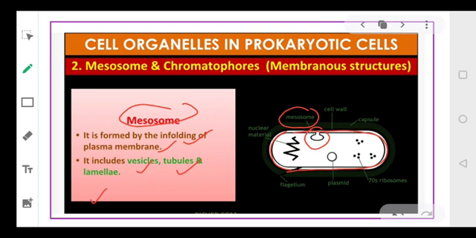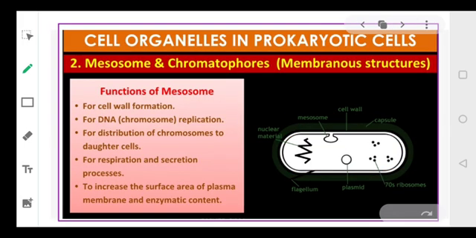Now this particular structure, dear students, also helps in respiration. It also helps in secretion, and very important, it increases the surface area of the plasma membrane. It basically increases the surface of the plasma membrane, so a large number of enzymes can act. It participates in respiration, and it participates in the secretion process as well.